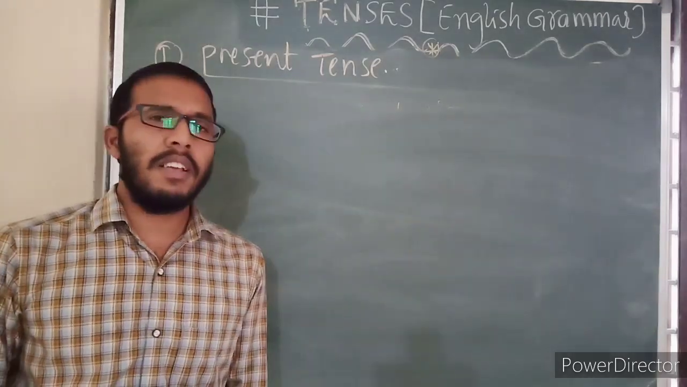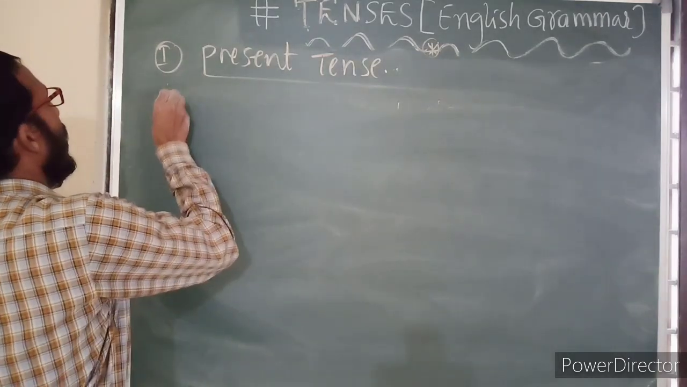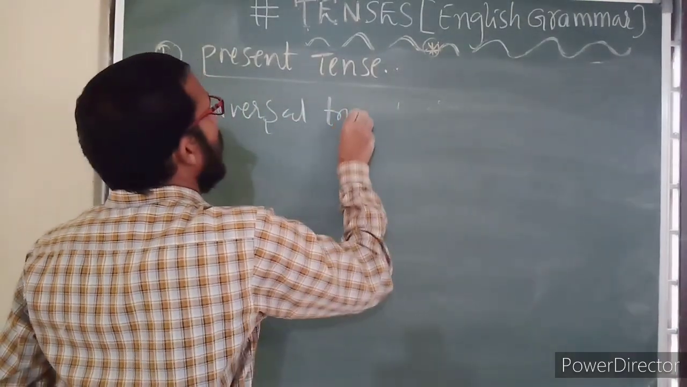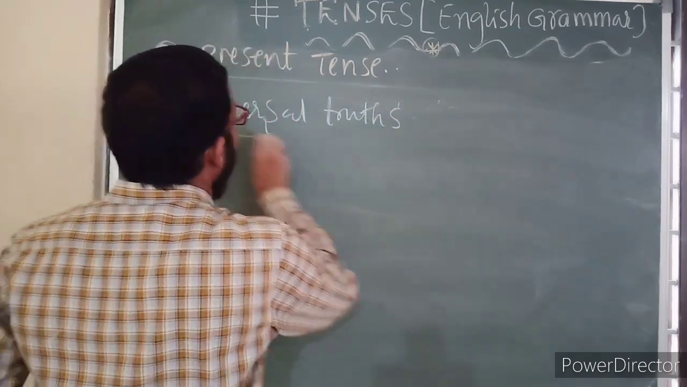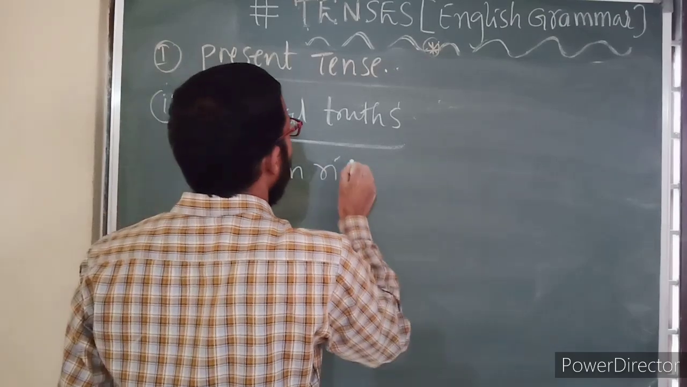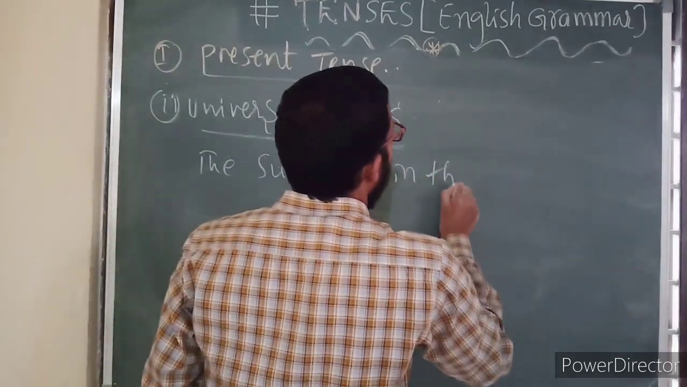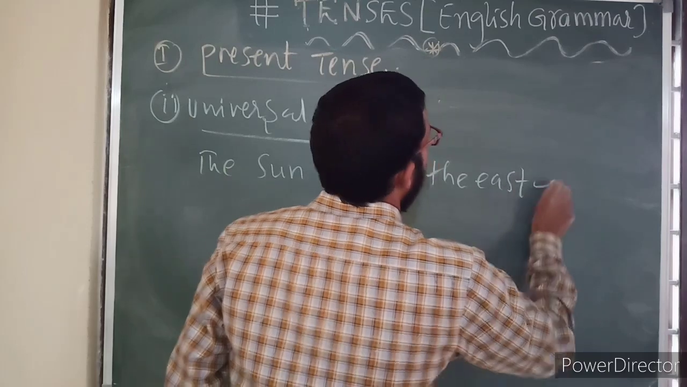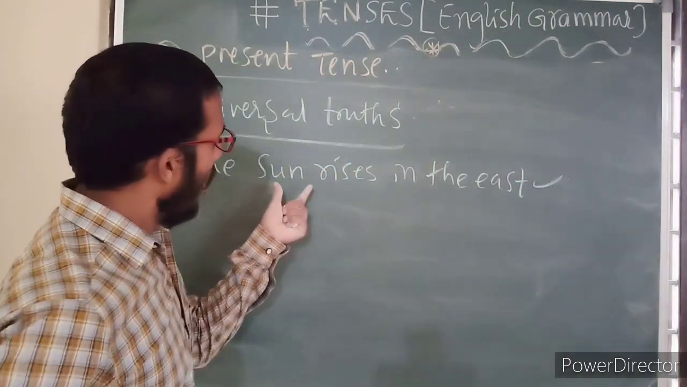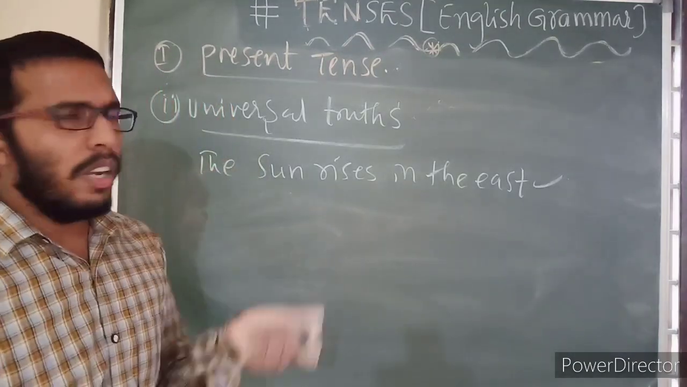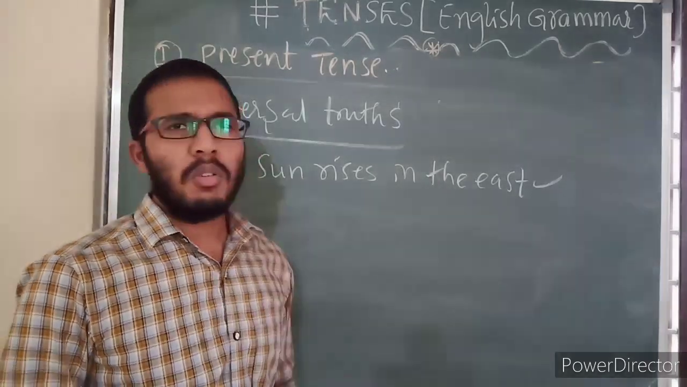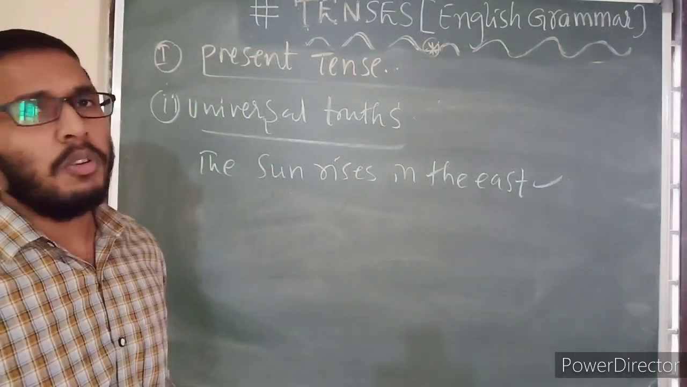Now different uses it is having actually. If you want to express universal truths, second reading, universal truths. Universal truth means, see here, the sun rises in the east. So this is called a universal truth. Nobody can deny this one. Wherever you go in the entire world, everybody can say that the sun will be rising in the east only. This is called a universal fact or universal truth.